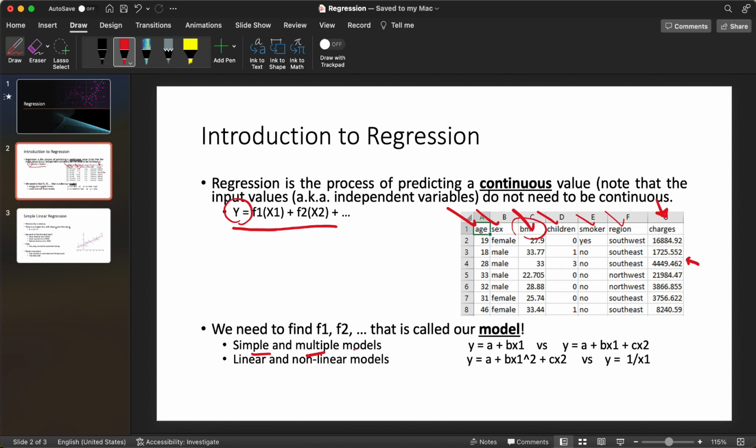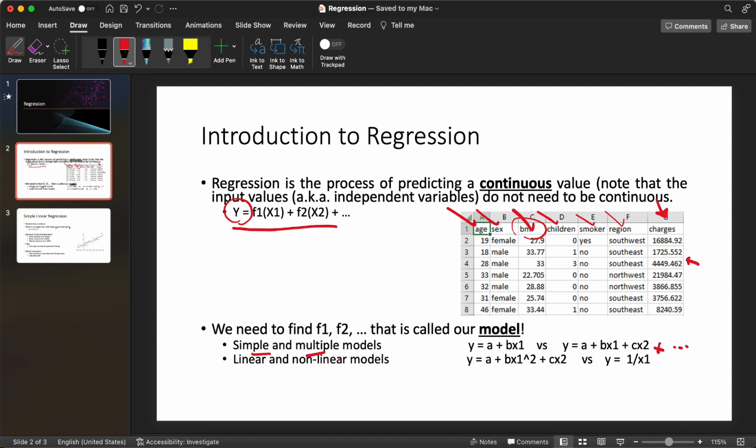What that means is that in a simple model, you're basically using just one input to predict, y equals a, for example, plus b x1. This is just one input. And in multiple models, you're obviously using more than one. It's y equals a plus b x1 plus c x2 plus, so on and so forth. We can have as many as you want.